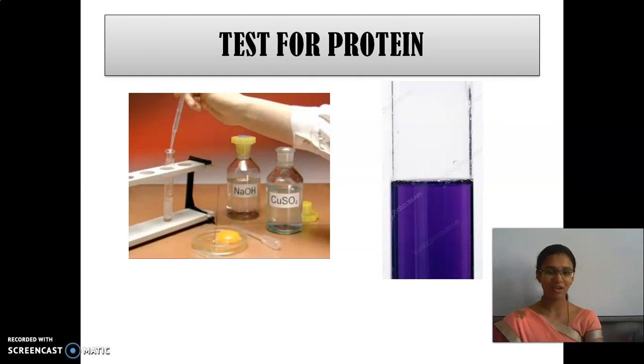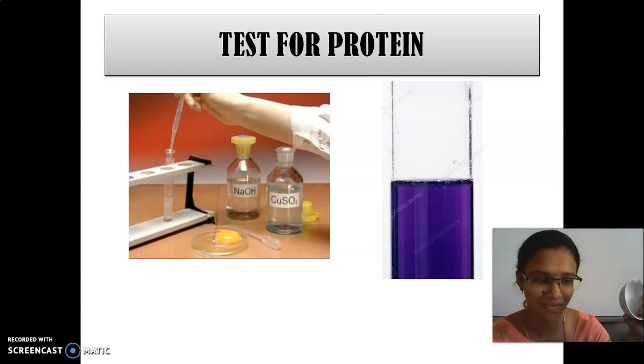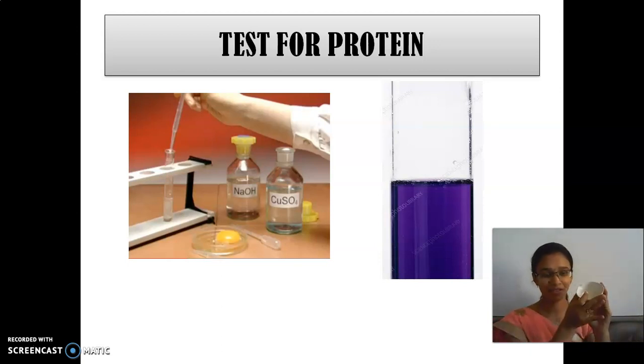I am going to see whether you are able to remember the apparatus which we had seen. Yes. So, what is this? Who is going to tell me correctly? Conical flask. Very good. And then what is this, children? Wash bottle. Yes or no? Wash bottle. And then what is this, children? Yes, china dish.